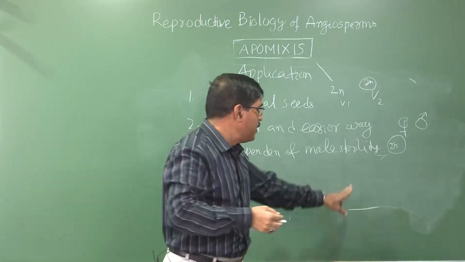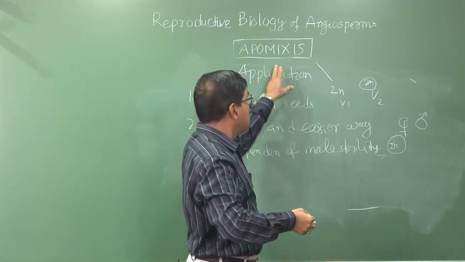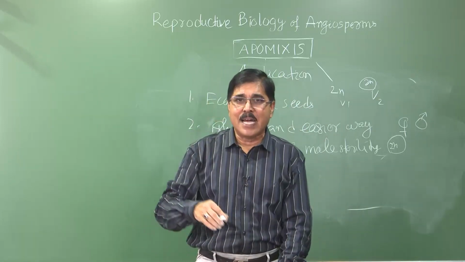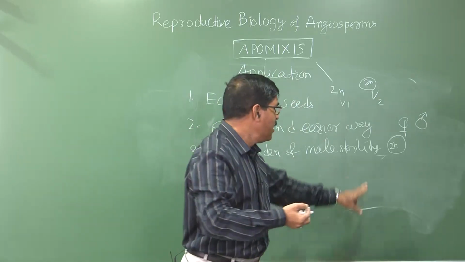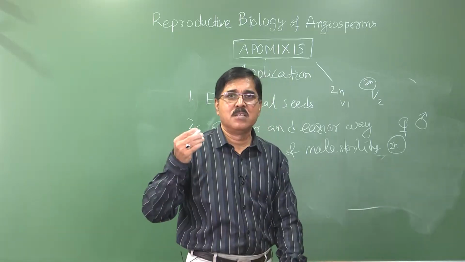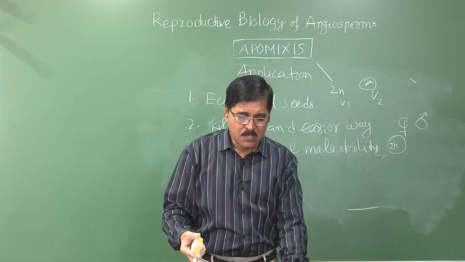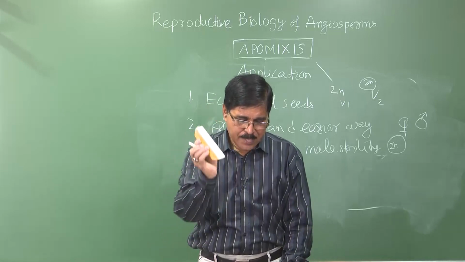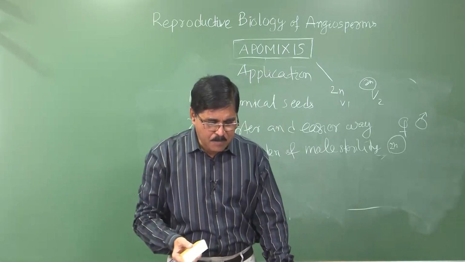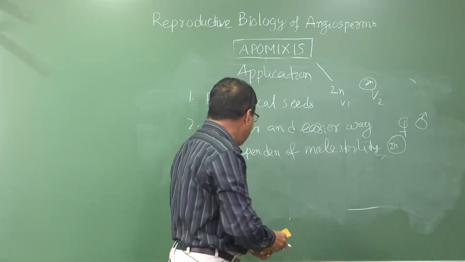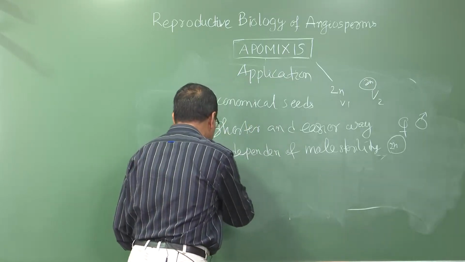If there is no need, if we can directly get the seed by apomixis, we can directly say so. There is no need to find the pollen somewhere else. So that is called male sterility. So there is no need, and then independent of pollination.